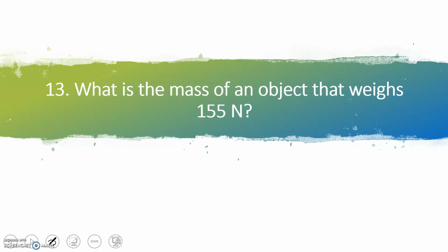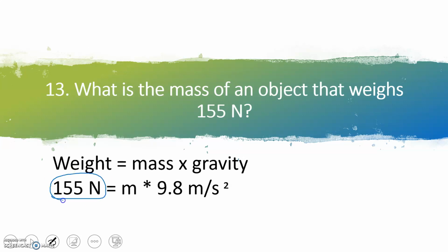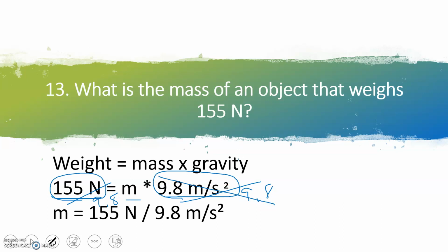All right, what is the mass of an object that weighs 155 newtons? So weight equals mass times gravity. You're going to plug in the weight to be 155 newtons. We're looking for mass, plug in the gravity of 9.8. We're going to divide by 9.8 on both sides, so that way we can figure out what mass is. Cancels out on this side. We end up having mass equals 155 divided by 9.8, and then our answer is 15.8 kilograms.